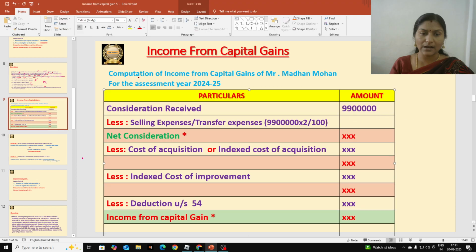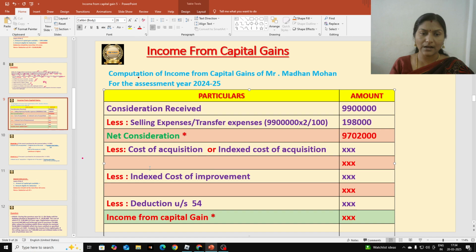Let me write here 1,98,000. Okay, so after writing selling expenses, that should be deducted from the consideration received, that is 99 lakhs. 99 lakhs minus 1,98,000, so we get 97 lakhs 2,000. Okay, we have to call it net consideration. So after deducting selling expenses from consideration received, we get one value that is known as net consideration. Hope this is clear for everyone. And let us go to the next one.